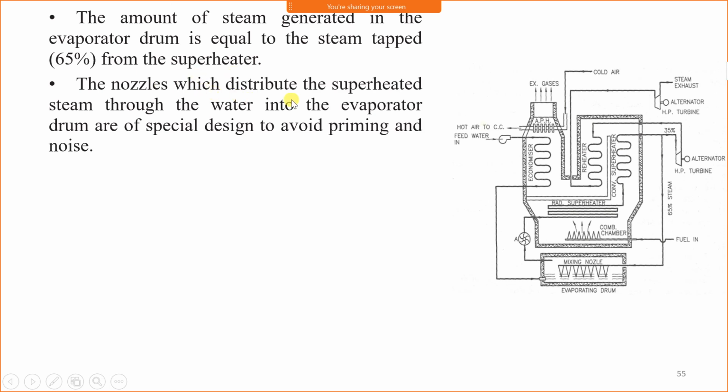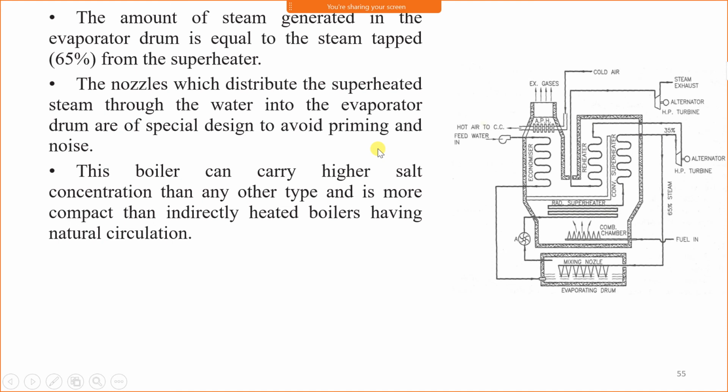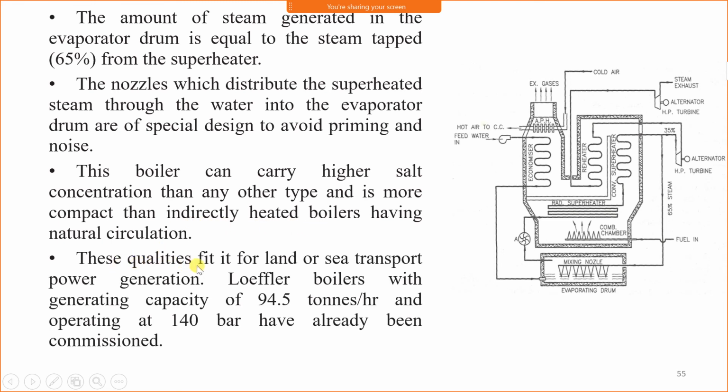The nozzles which distribute the superheated steam through the water into the evaporator drum are of special design to avoid priming and noise. This boiler can carry higher salt concentration than any other type and is more compact than an indirectly heated boiler having natural circulation. These qualities fit it for land or sea transport power generation.